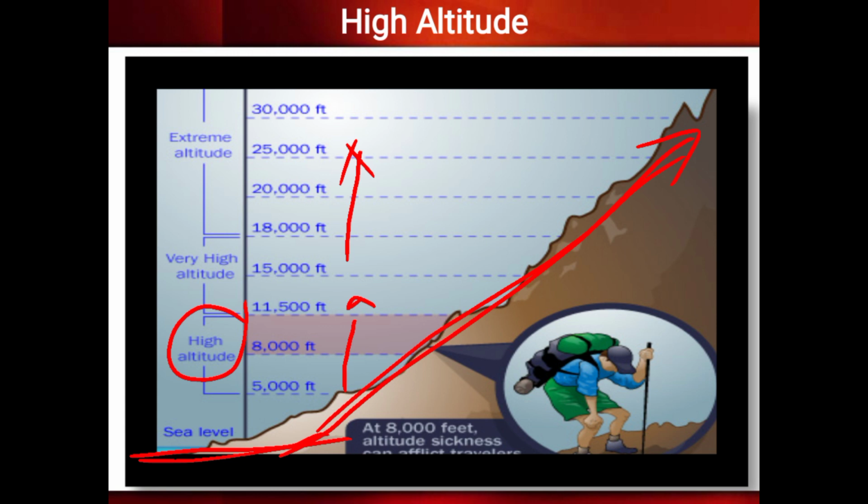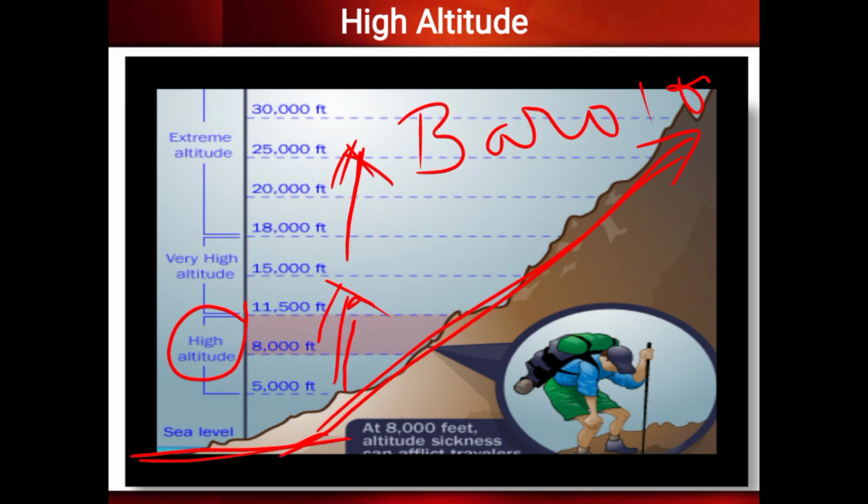The barometric pressure is less as you ascend. At high altitude, the barometric pressure becomes low. You know barometric pressure is atmospheric pressure, and the oxygen which is entering the lungs depends on the atmospheric pressure.